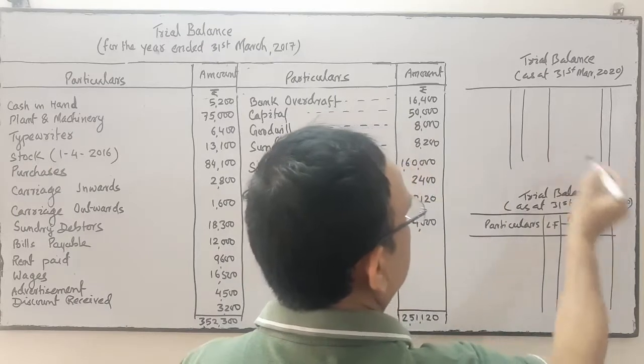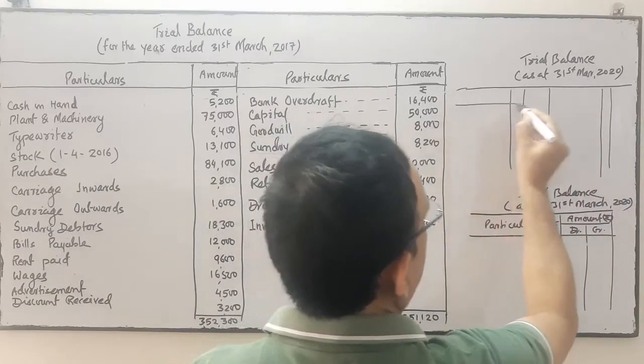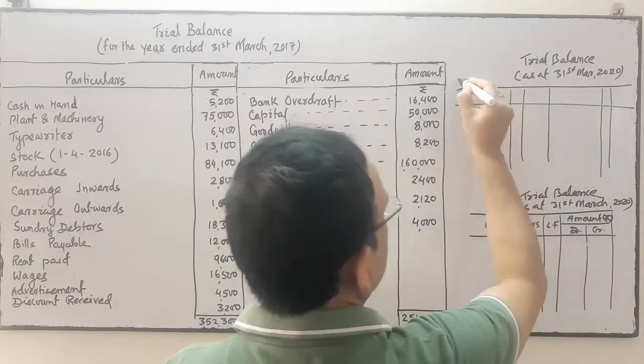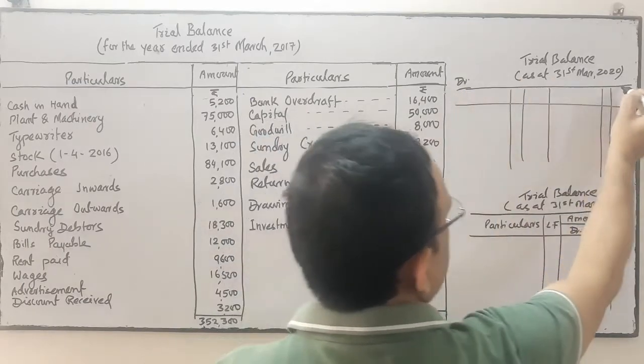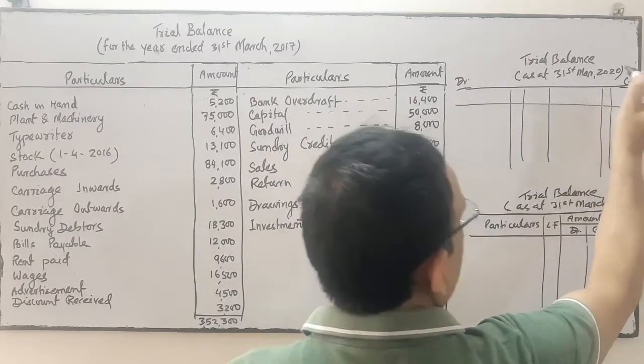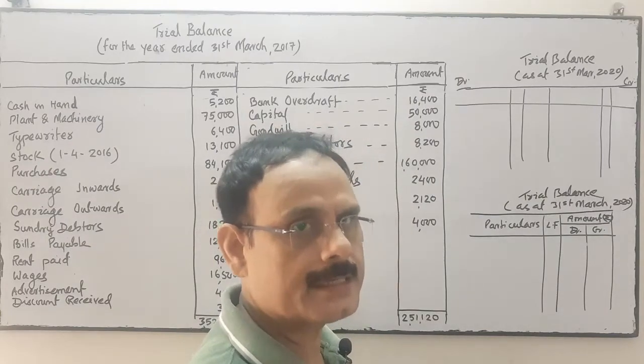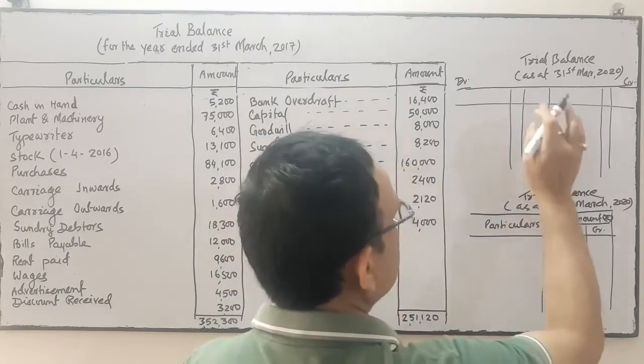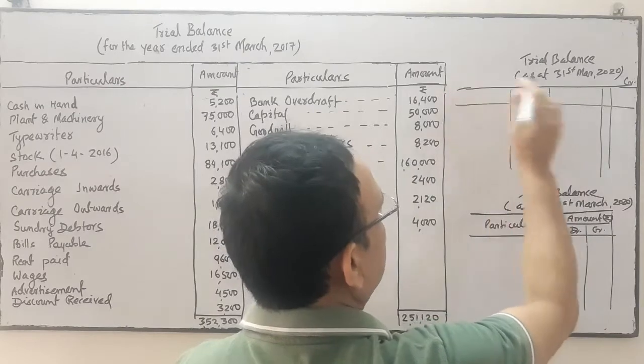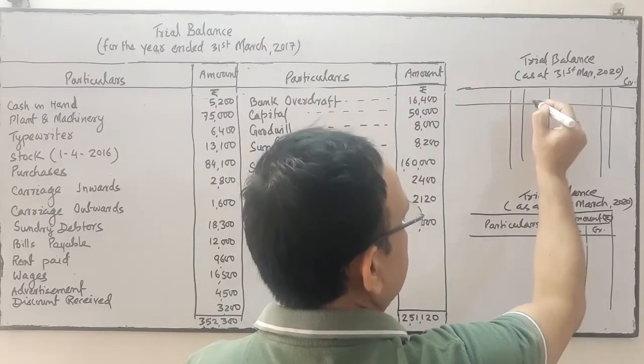Okay. This side you write the debit, this side you write the credit. However, it's not a ledger. All debit information will be this side and all credit information will be this side.